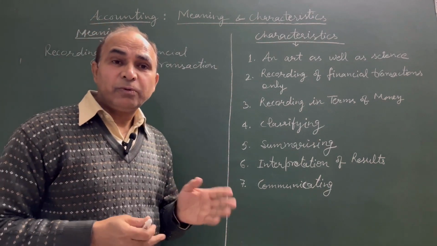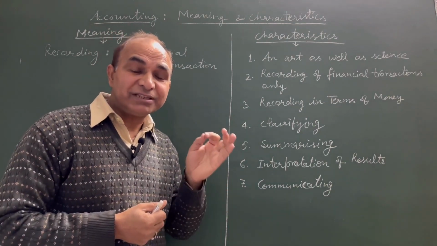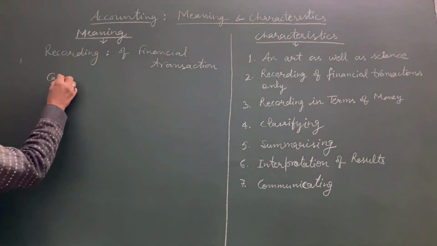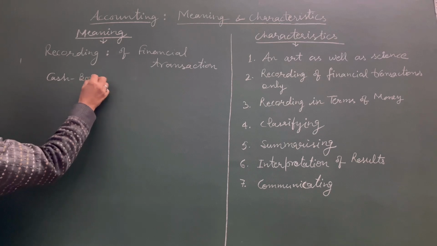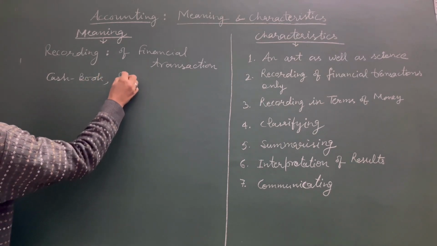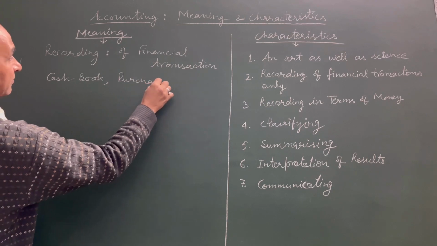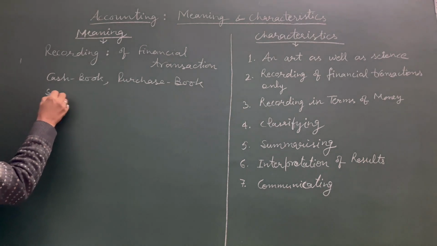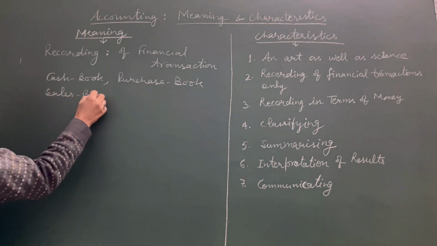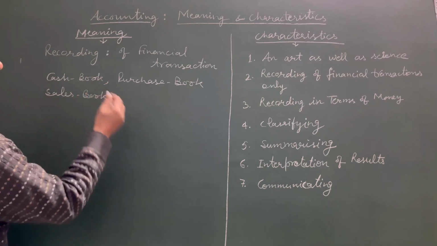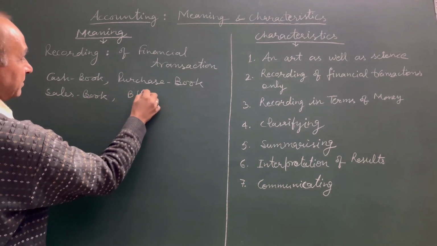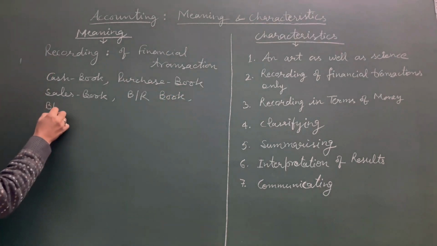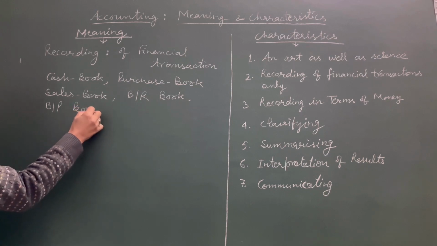Now you must know what are the books of accounts in which transactions are recorded. I tell you the names of the books. Listen students, the books are cash book, purchase book, purchase return book also, sales book, and similarly sales return book is there. Then bills receivable book, BR book, and we have bills payable book also.